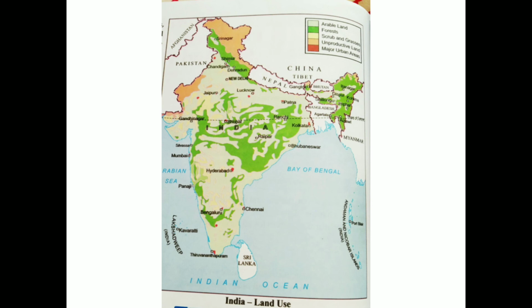These are places where people are very sparsely populated, and in plateau areas also a lot of population lives, but not as much as in the plain areas, because they are very productive, and in plateau areas the industries are majorly set up.